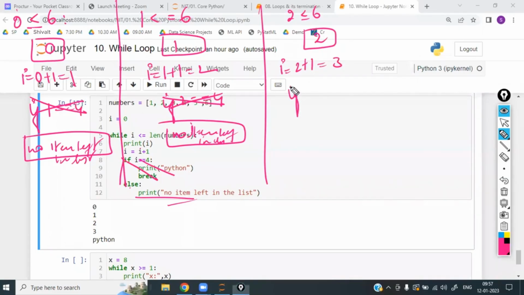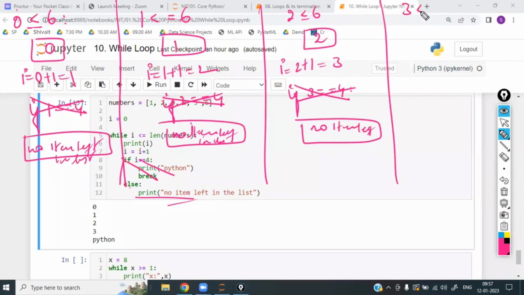Now, if 3 is equal to 4, condition failed. If condition failed, else part should be executed. In the else part, what is there? No item left. Again, no item left will be printed. Next, 3 is less than or equal to 6. Print 3. i is equal to 3 plus 1, 4.